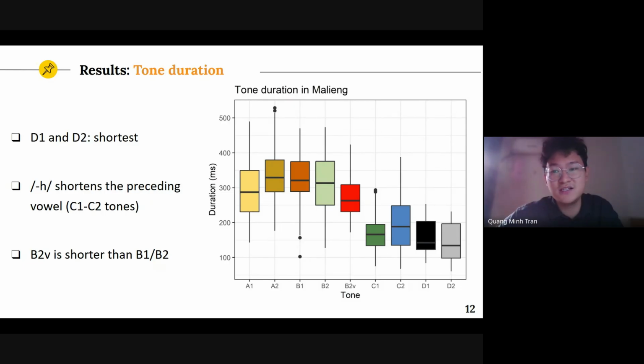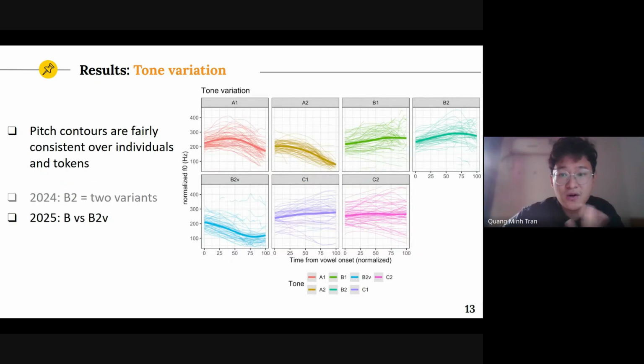They are only longer than D tones, and this is quite common among Vietic languages as well as some others, because the final fricative has a shortening effect on the preceding vowel, which results in the general shortened duration of the whole syllable. And B2V, the one borrowed from Vietnamese, is also shorter than the tonemes in the native B category of the language. So let's now take a closer look at the tone variation.